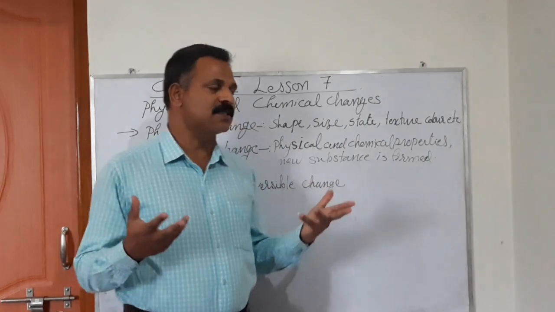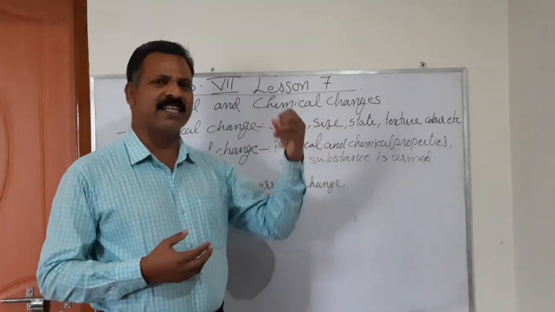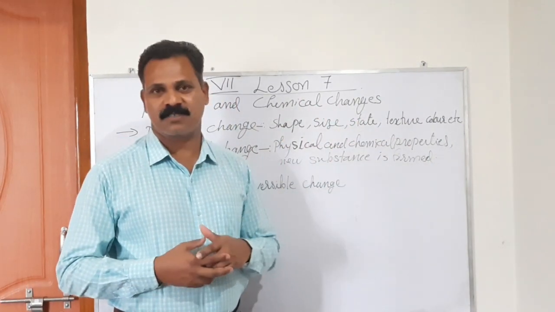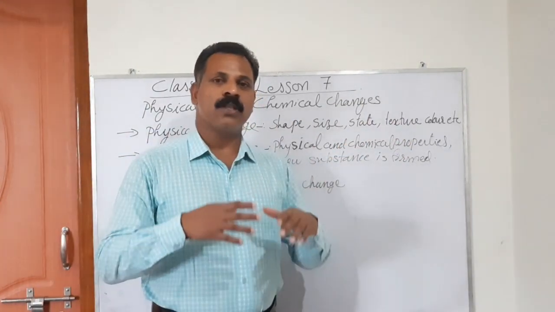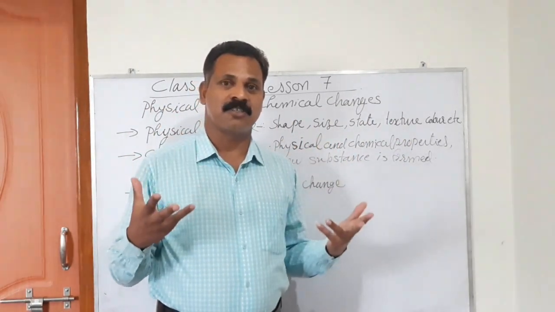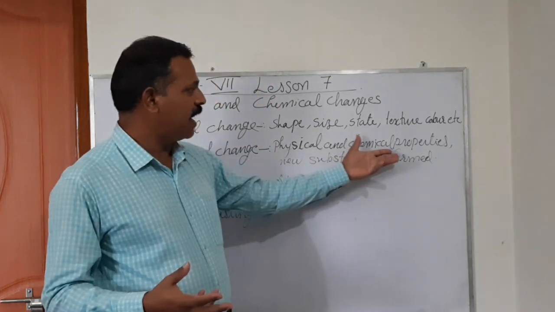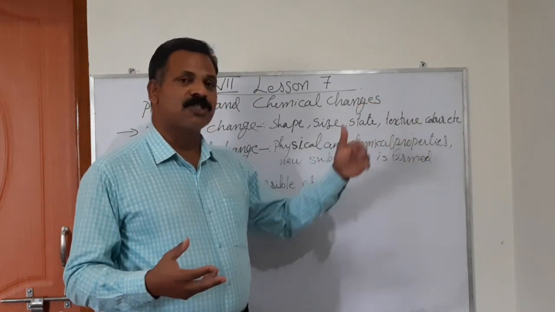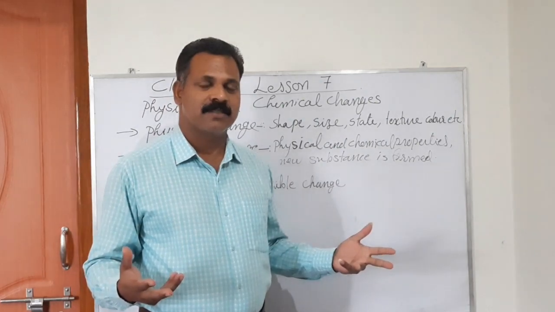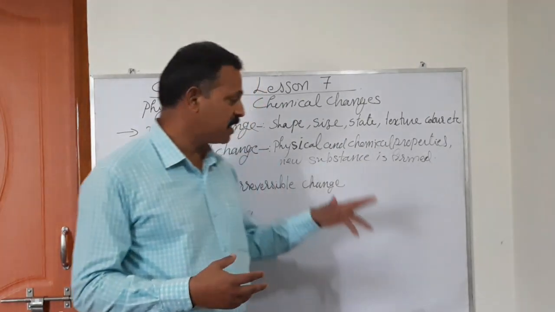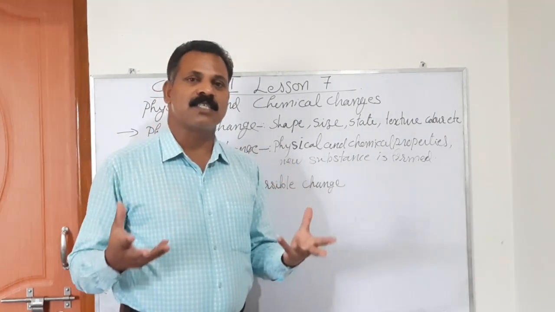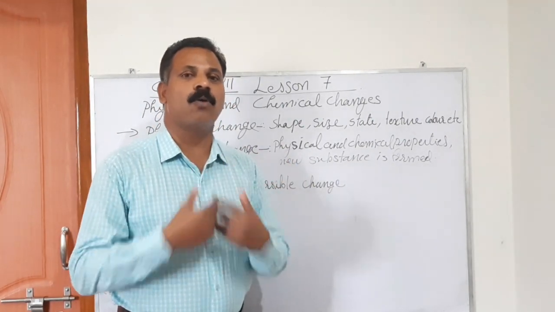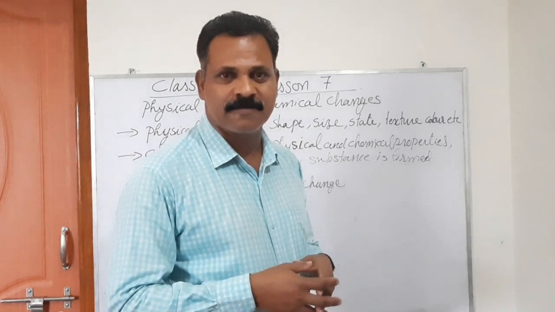In appearance, the paper is turned into a very dark, ashy substance. And the chemical change that happened there is that all the carbon molecules are burnt, and it turns black. That is a chemical change. And here, the new substance is a new carbon substance, formed after releasing all types of energy.